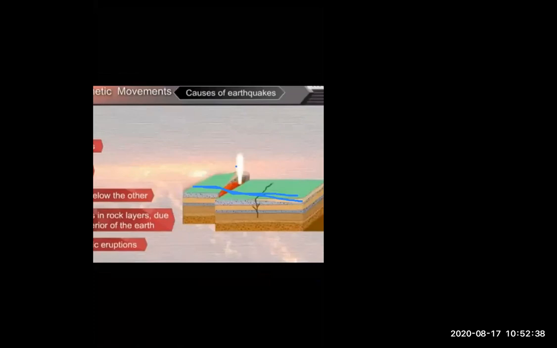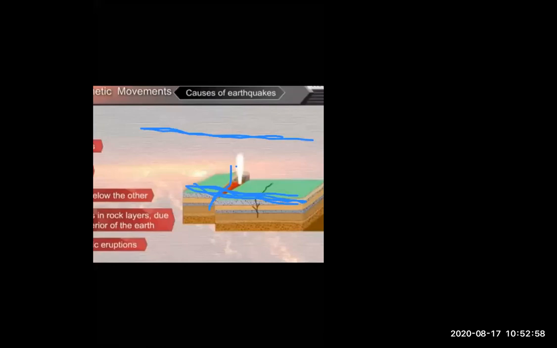And it is a layer of rock. This is a layer of the land, which is underneath the oceans, okay? Now moving of the plates. Here the plates are getting moved. They change their direction.